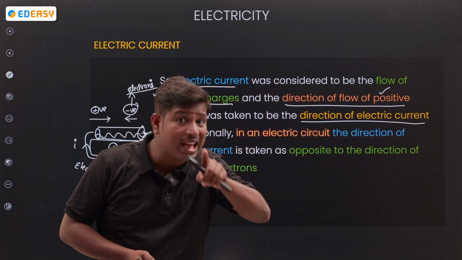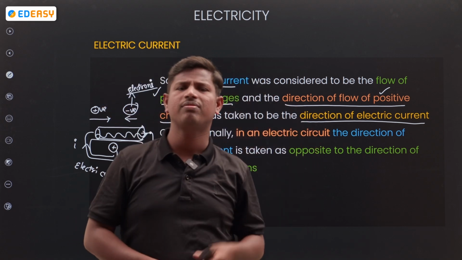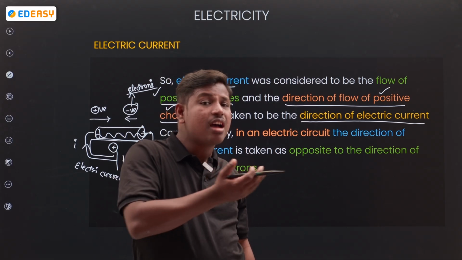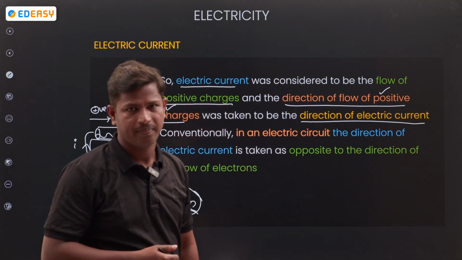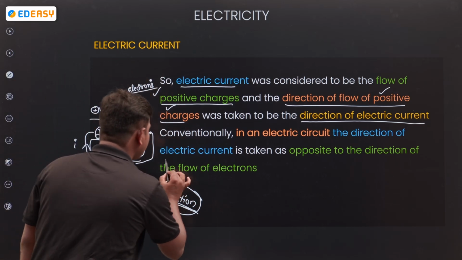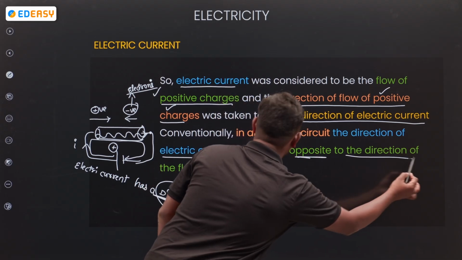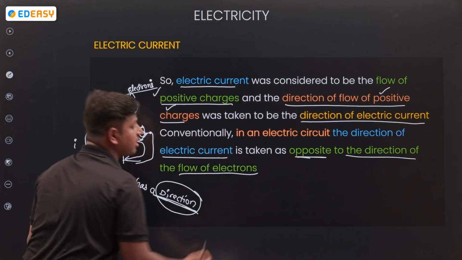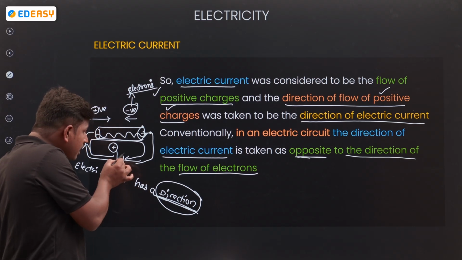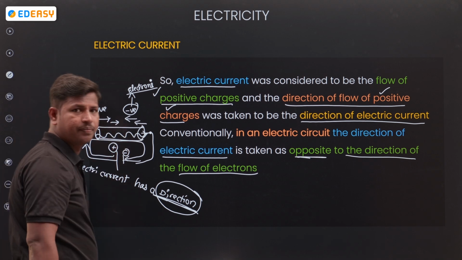If you represent the direction of current, we have to consider positive, because from the beginning we are taking only positive. So electrical current is taken as opposite to the direction of flow of electrons. Electrons start at the negative terminal and go in the opposite direction to the positive terminal.